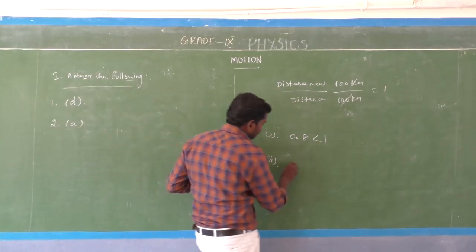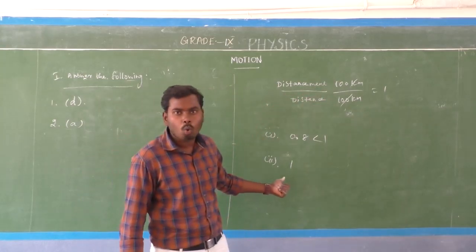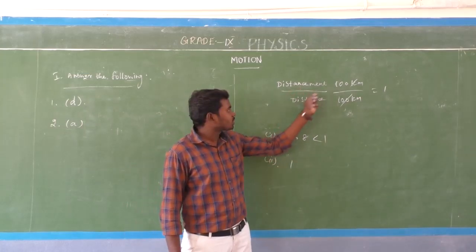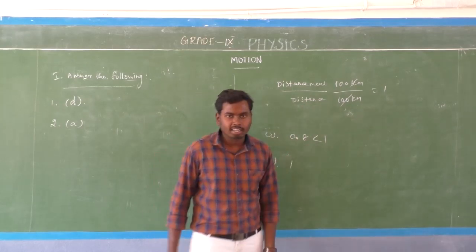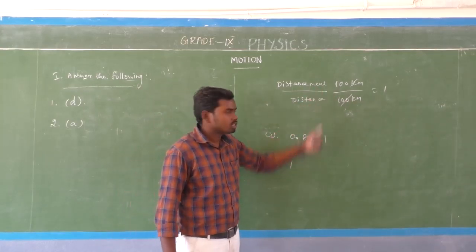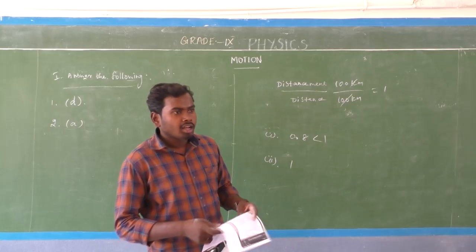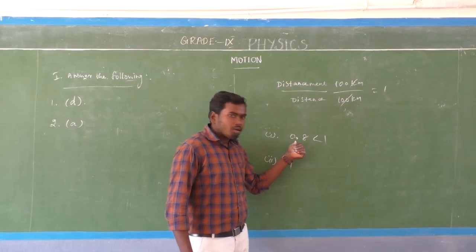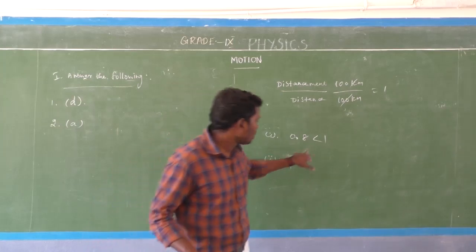So in the second condition, the ratio of displacement to distance is equal to 1. But in the first condition, the ratio of displacement to distance is 0.8, which means it is lesser than 1. So now what is the answer? The ratio of displacement to distance will be lesser than 1 or equal to 1.